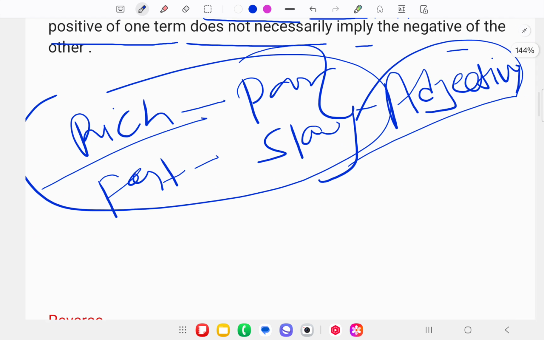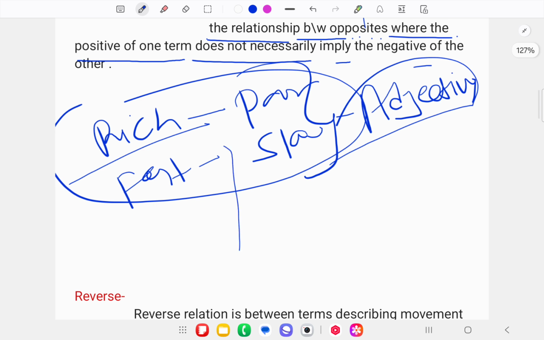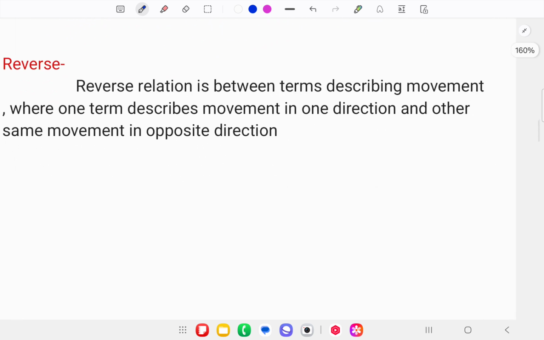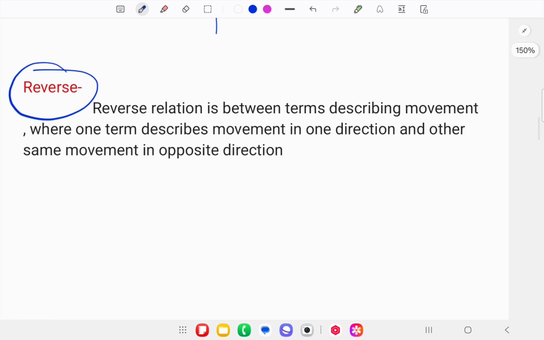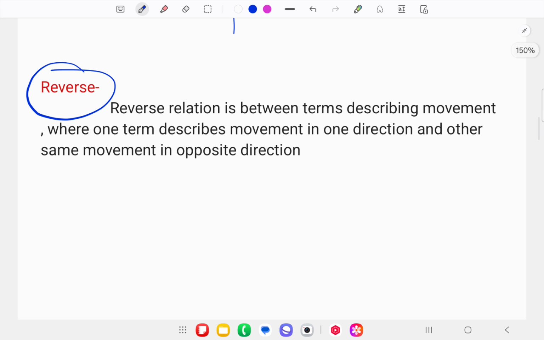Now next we have the antonyms known as reverse. What is reverse? From the name, you can find that reverse means something which is totally opposite of that meaning. If I say you should go there, but you are not going there, and instead you are coming to me.